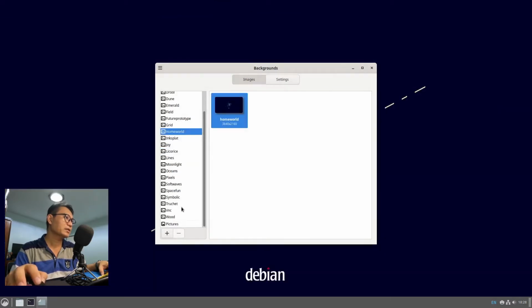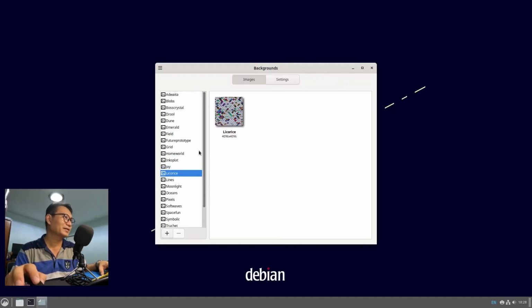So this is based on Debian 12. It is very stable, and it is using the Cinnamon desktop environment. Oh wow, there are a lot of files right here. You could change whatever you want. There's no stopping you.